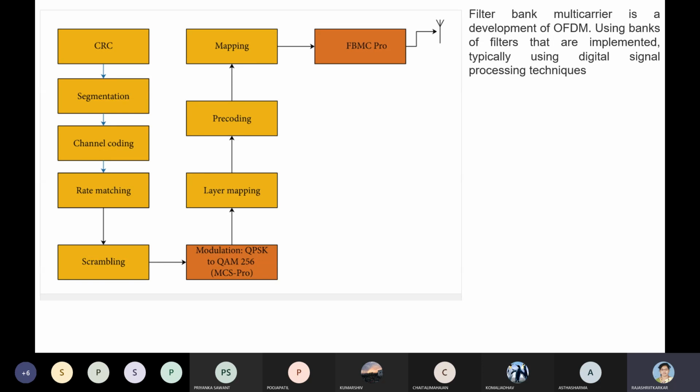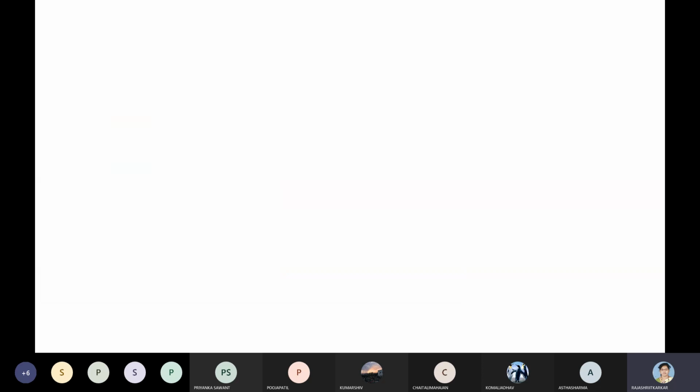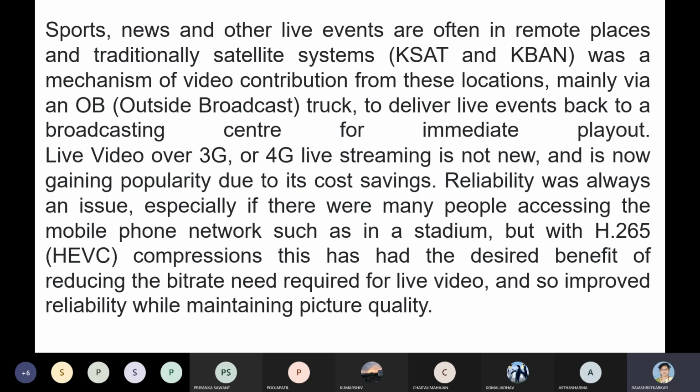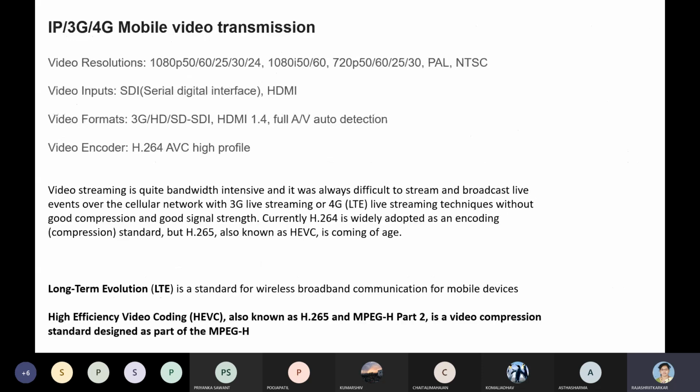These are specifically applied wherever you are using DSP processes, correct? So in DSP processing techniques, we apply this particular filter bank technique. That is what we call the filter bank multi-carrier system, the FBMC system. So this is a conceptual block diagram of your 3G system, that is live data transmission.